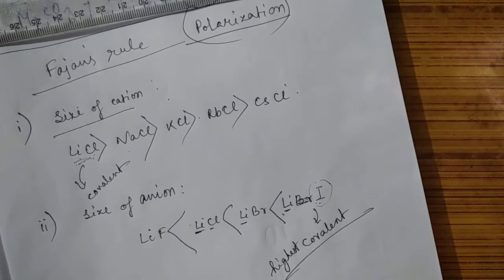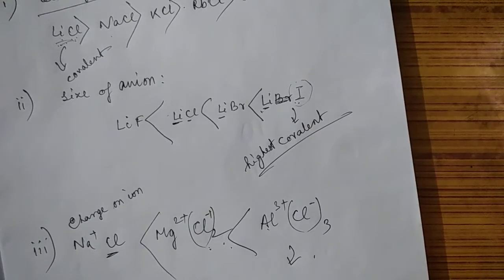So for polarizing power, we need to understand their covalent character. Now, the higher the covalent character, the higher the solubility in the organic solvent, remember that. And if the substance is ionic in nature, generally they are dissolved in water. So their solubility also we can understand on the basis of the polarizability or their covalent character.